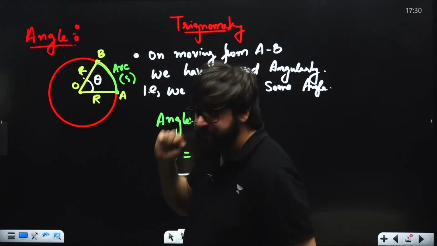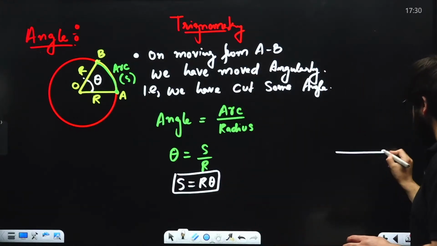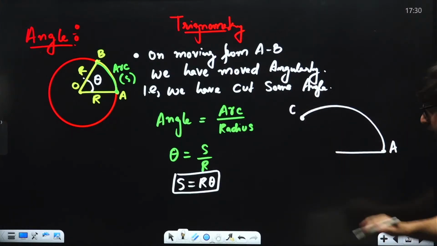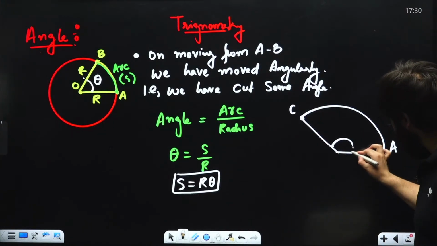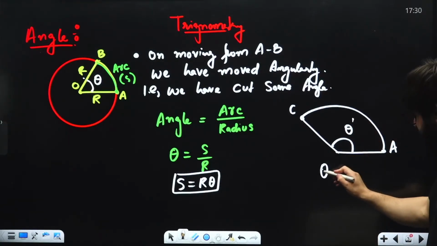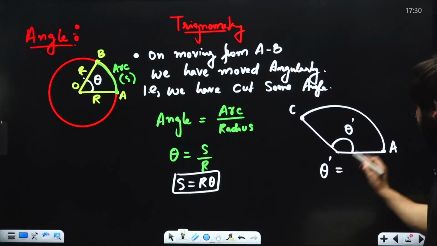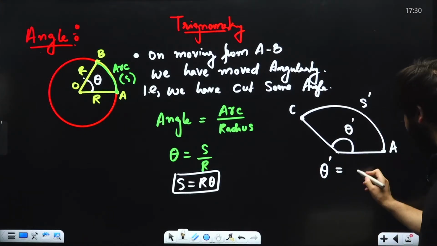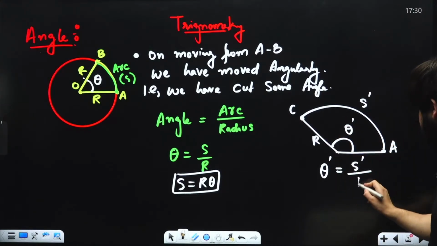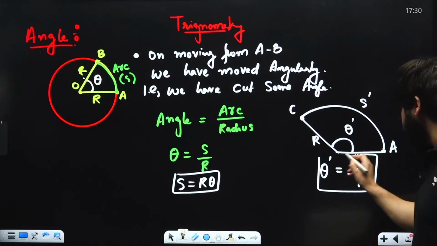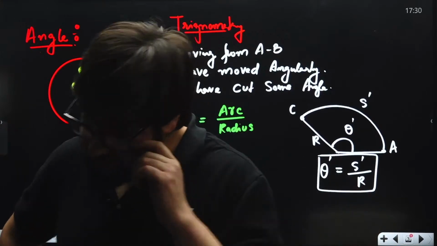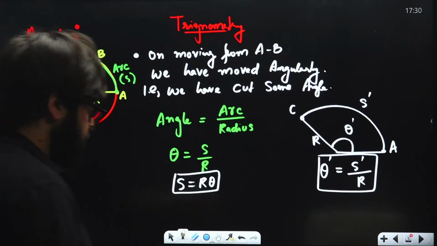See clearly. Let's suppose this was the point A, and you have moved from point A to, let's suppose, point C. Can I say in this particular case, you have cut this much of angle, that is theta dash. And if you have to find the value of this theta dash, how will you find it? You'll say this arc is S dash, that will be S dash upon the radius, which will be the same, that is R. That is what we call the angle in this particular case.